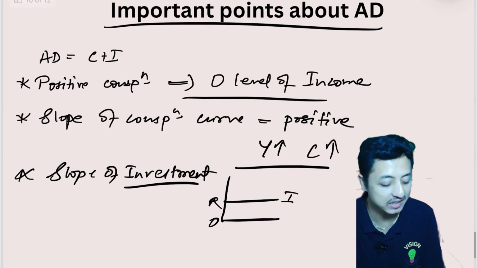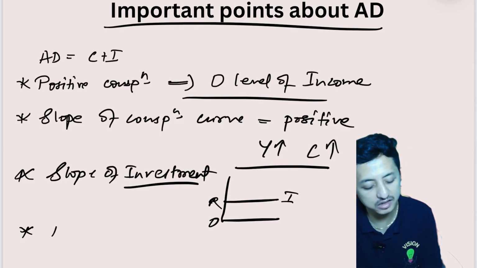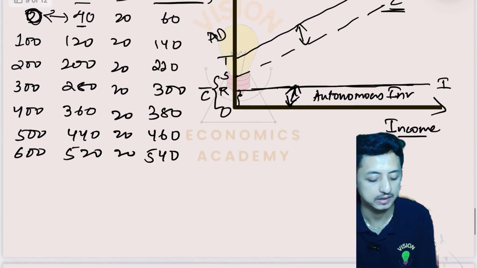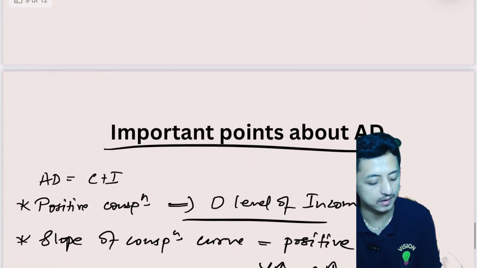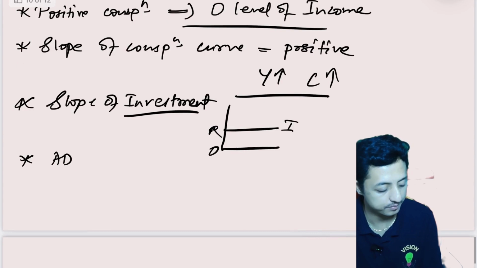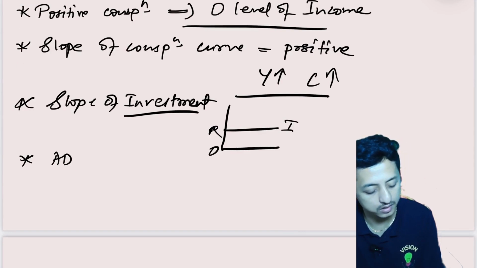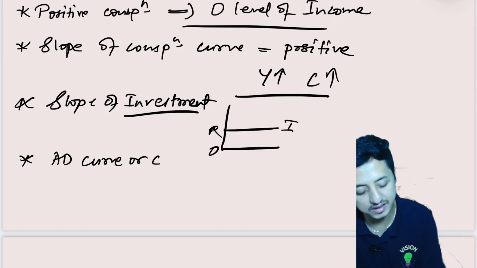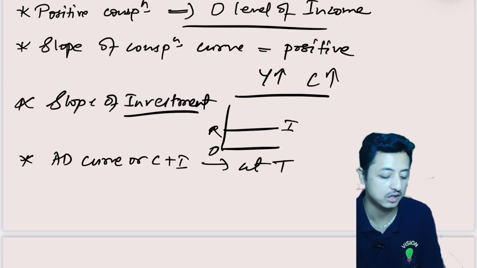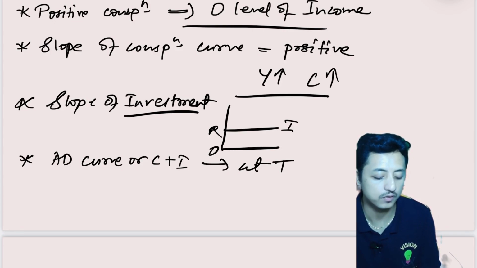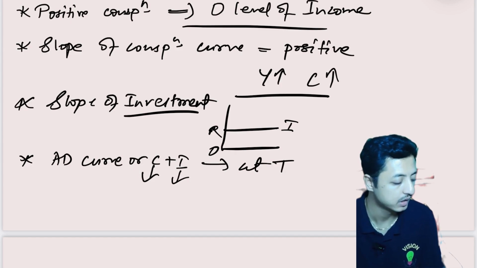And the AD curve starts from the point T. Aggregate demand, or the C plus I curve, starts at T, not from the origin, because of autonomous consumption and investment, right?